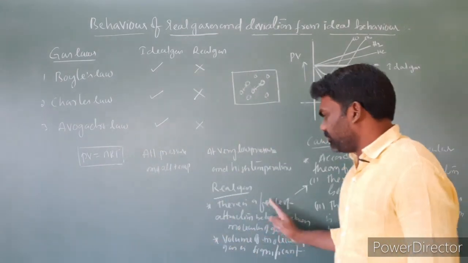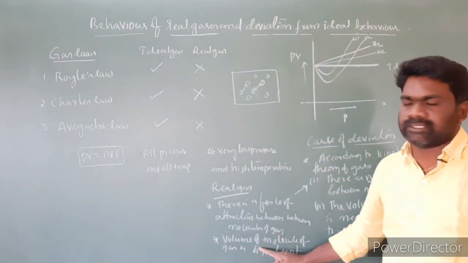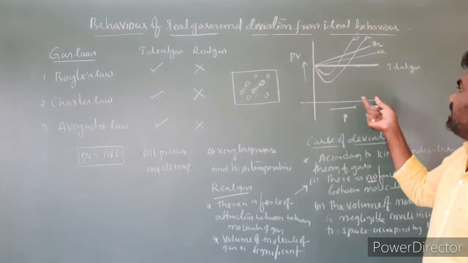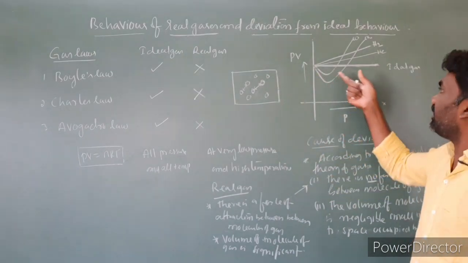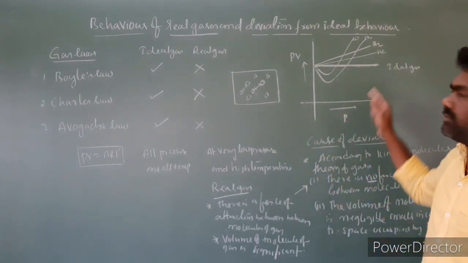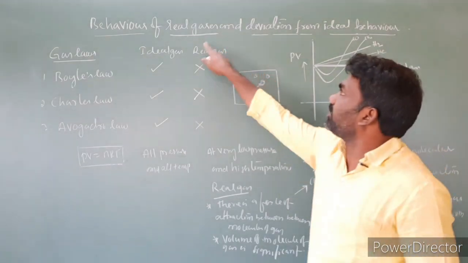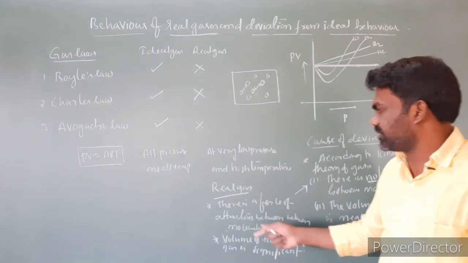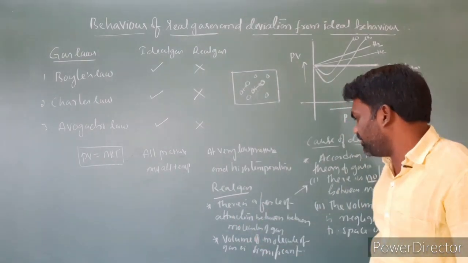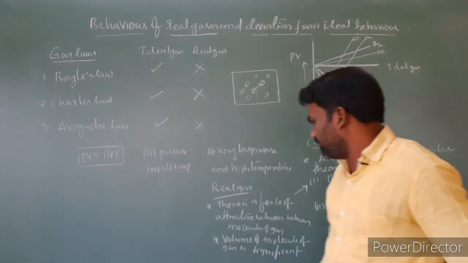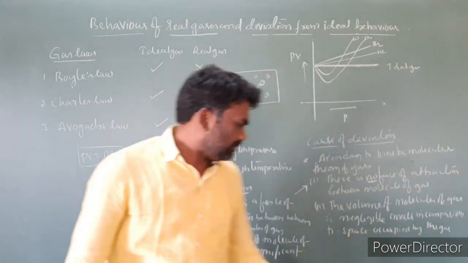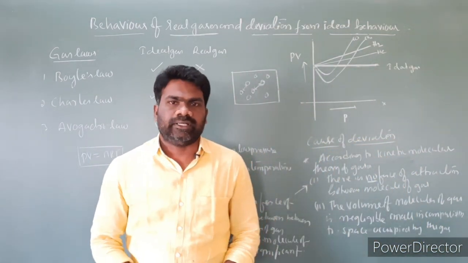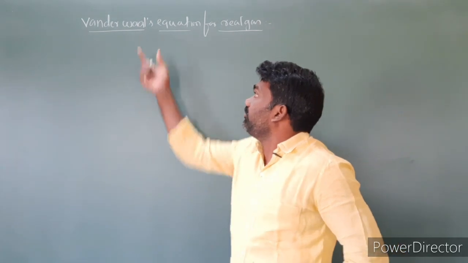So because of these two reasons, real gases show deviation from ideal behavior. First, there is a force of attraction between the molecules of gas, and second, the volume of the gas molecules is significant. Next, van der Waals equation for real gases.